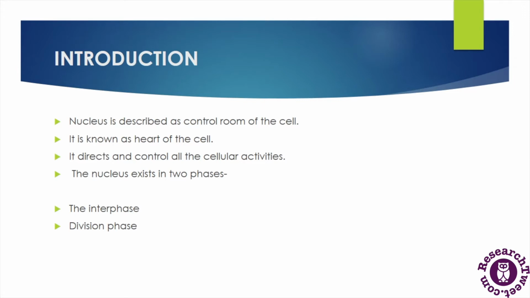In interphase, the nucleus exists in its growth phase, and in the division phase, the nucleus divides to make two nuclei, so that the cell can divide in two parts and each cell gets its nucleus and its hereditary material.